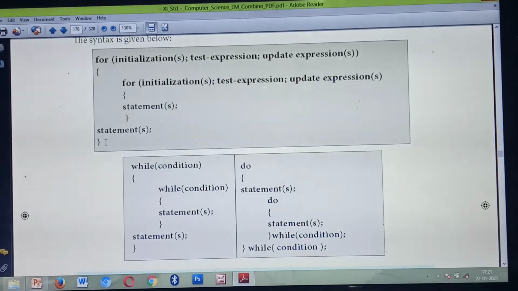Okay, at last. Inside the for loop, you are giving another for loop. This for loop will end here, so this statement belongs to the first for loop. So how many loops are there? Two loops, two in total. This we call nesting of loops. Understood what nesting of loops means? So this is nesting of loop inside a for loop.